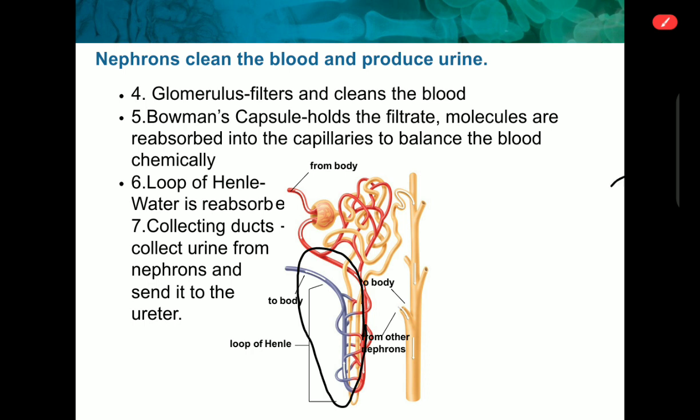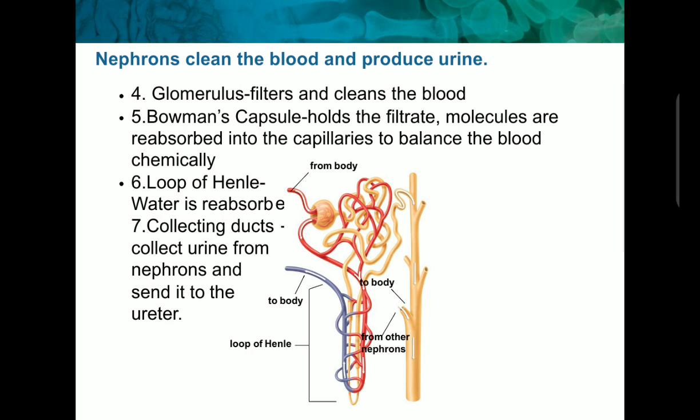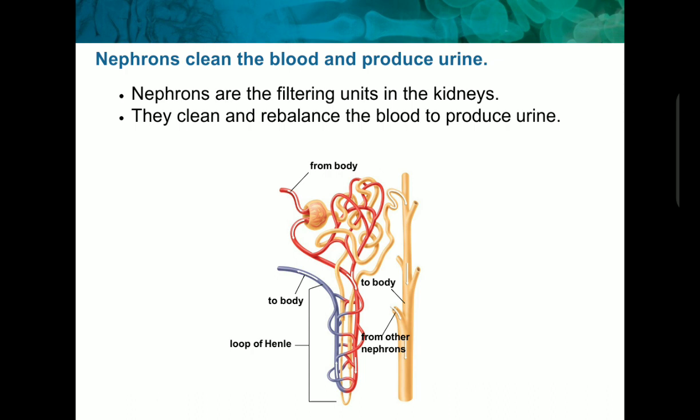After that, there is one collecting duct. The collecting duct basically collects urine from the nephrons and sends it to the ureter. It has a specified area where the collecting duct collects the urine from the nephrons and sends it to the ureter. So further processes will take place there.